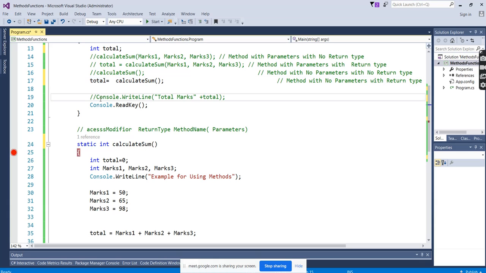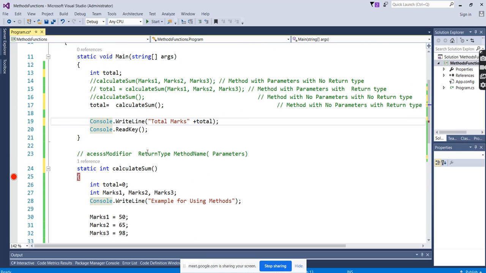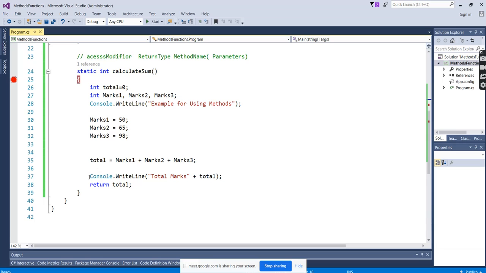I want to see the value, because that result I'm going to use in the further part of my coding. So even though I'm not passing any parameters, whatever the function does, I want that return value to use further. In that scenario, we can go for this. Just click F10.